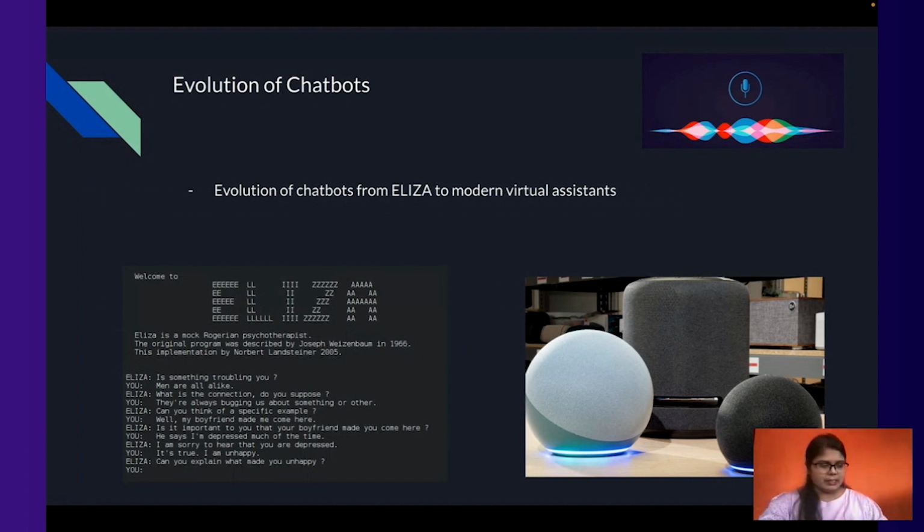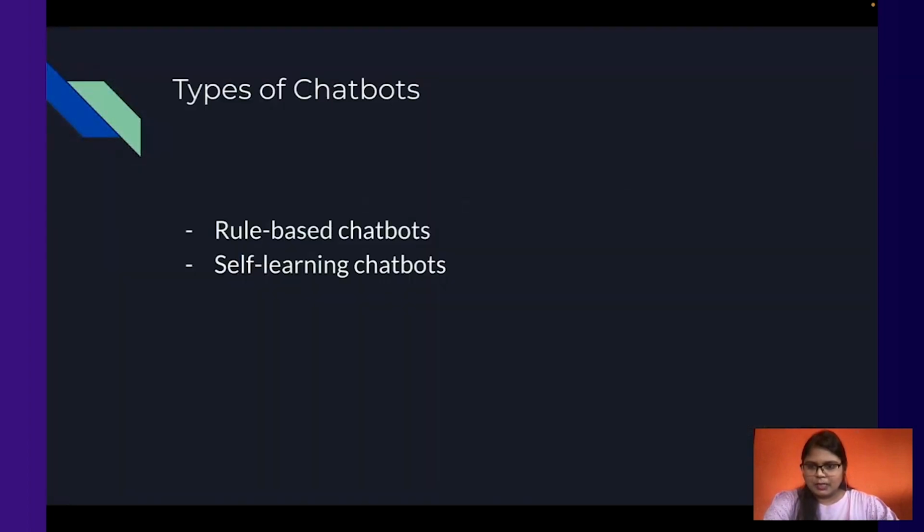In the 1990s, we got chatbots like Parry or Jabberwacky. These were quite popularized at that time. Coming to the 2000s, we got chatbots like Alice and SmarterChild that were used in instant messaging all over the world. And with the evolution of voice assistants, we have seen things like Siri, Amazon Alexa, and Google Assistant. These are some amazing examples of chatbots which use voice assistants as well, which we are witnessing right now.